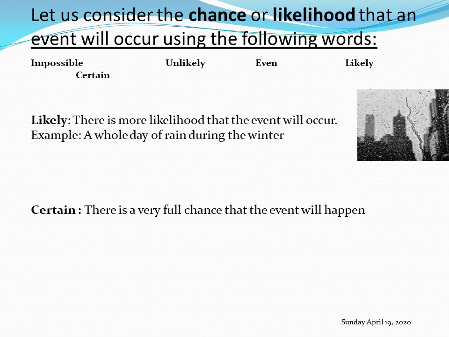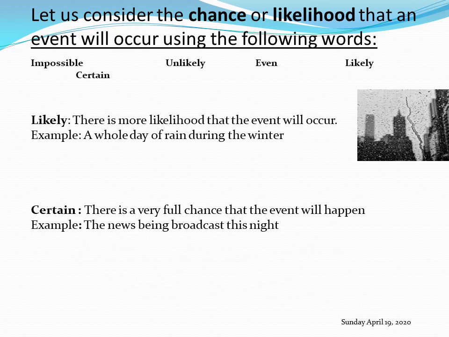And finally, certain. Certain means there is no other option. It is only one option you have. There is a full chance that the event will happen. For example, the night will come today. Every day has nights. So it is certain that the night will surely come. Okay? It is a certain event.